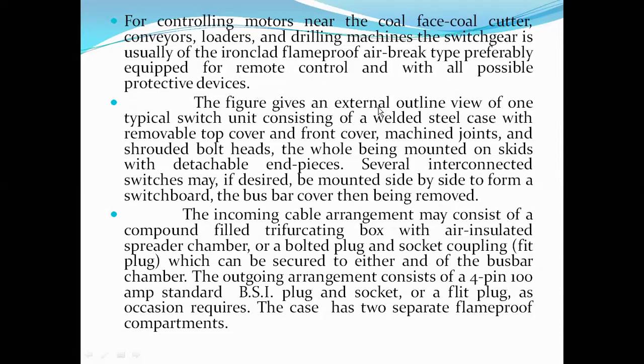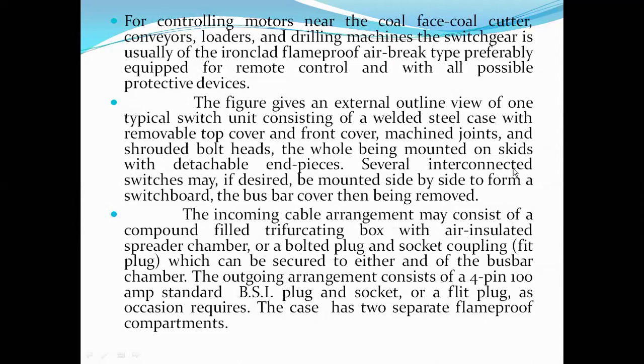Okay, the figure gives the external outline view of a typical switch unit. It consists of a welded steel case, nothing but the flanges, with a removable top cover and a front cover. The top upper compartment can be opened by removing the top cover, and the lower compartment can be opened by removing the front cover, with machined joints and shrouded bolt heads, which can be opened by means of a specially manufactured tool. The whole is mounted on skids with detachable end plates.